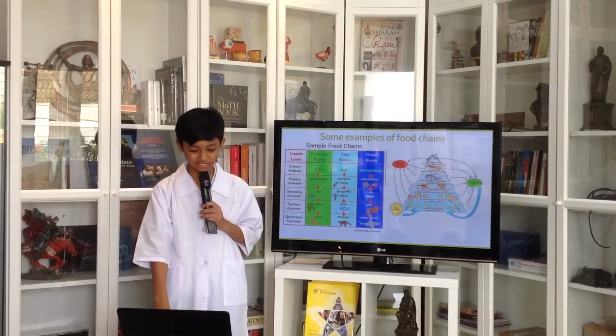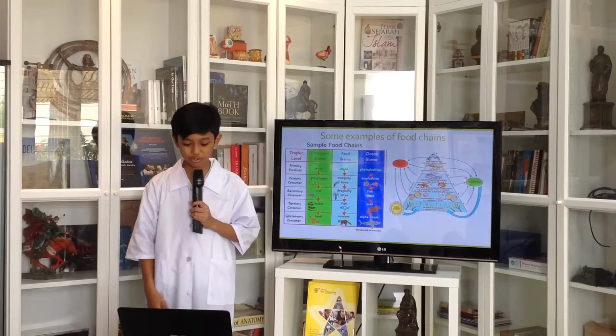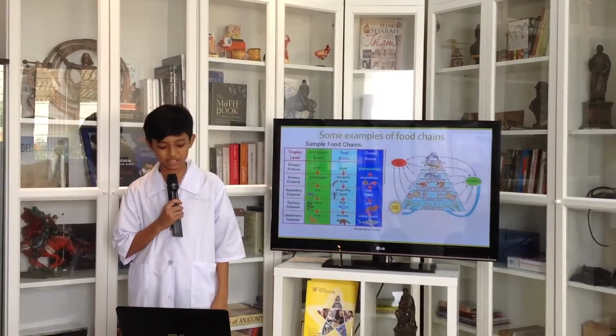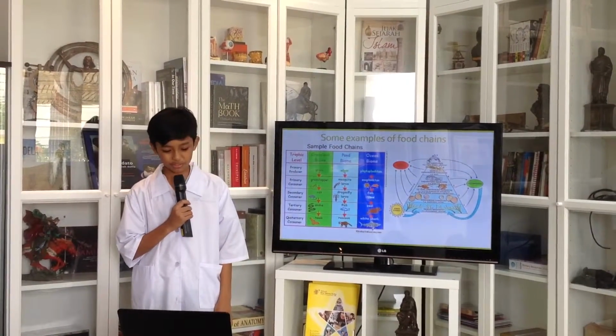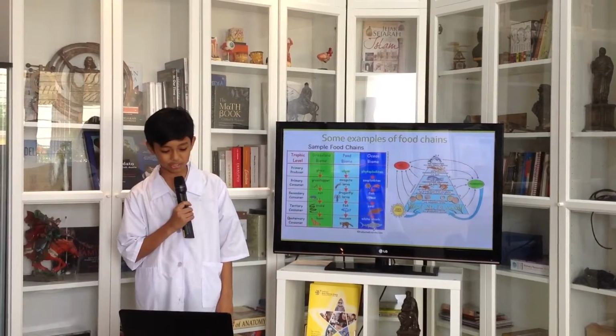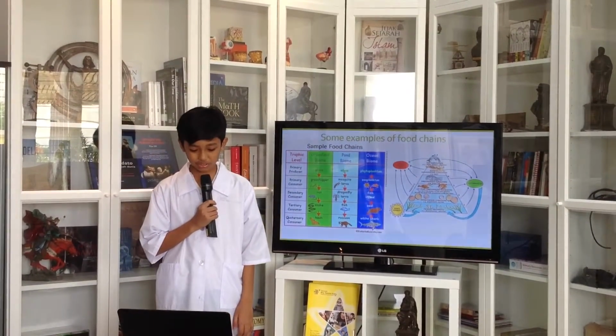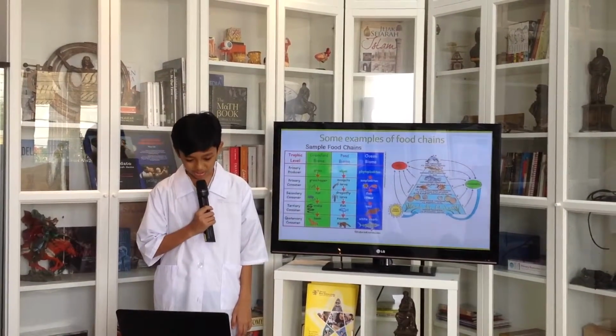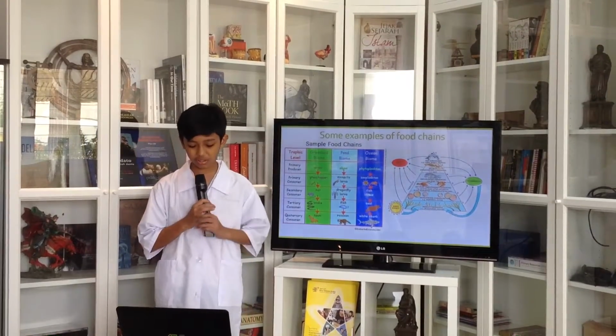You can see that in the grassland biome, the primary producer is grass, the primary consumer is grasshopper, the secondary consumer is rat, the tertiary consumer is snake, and the quaternary consumer is hawks.